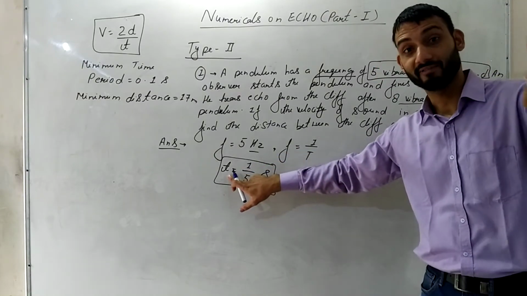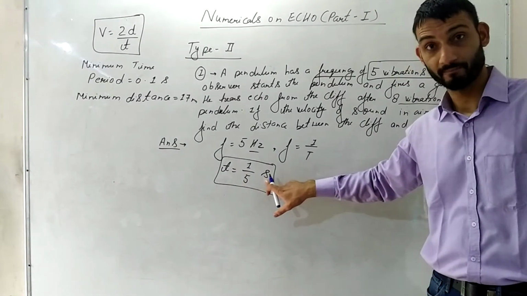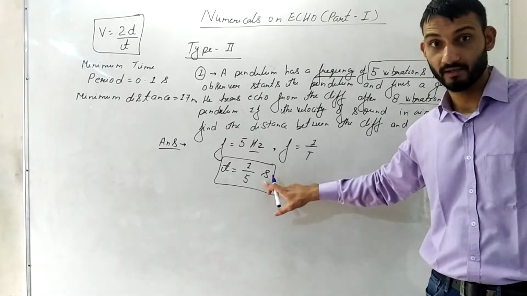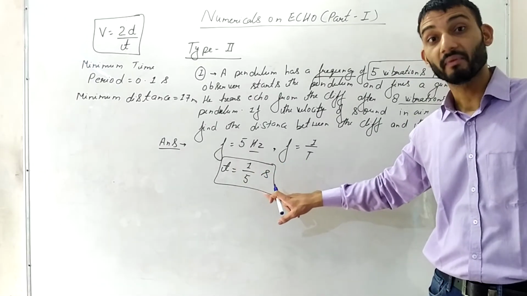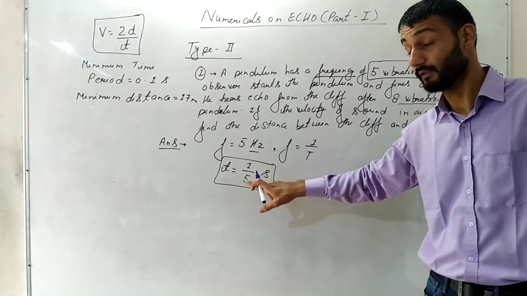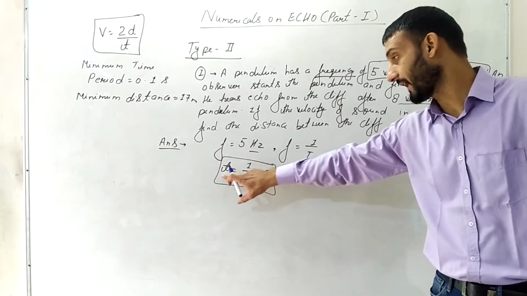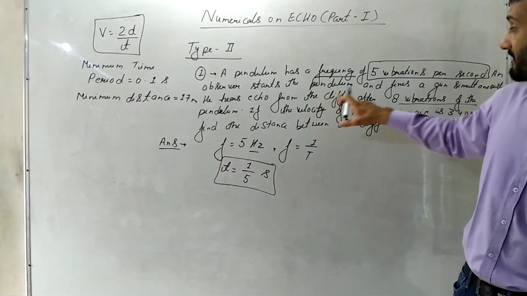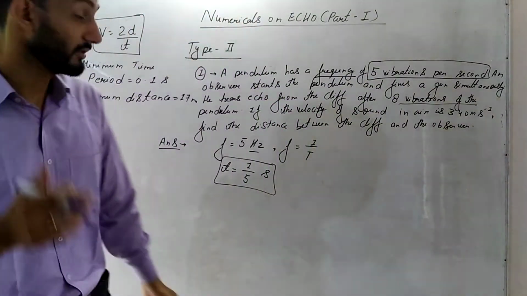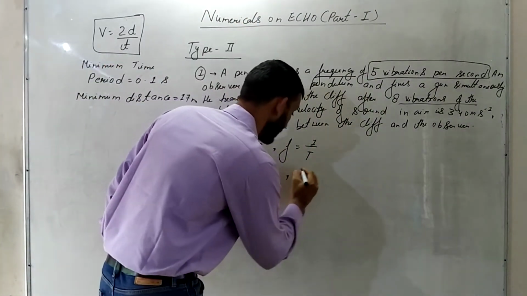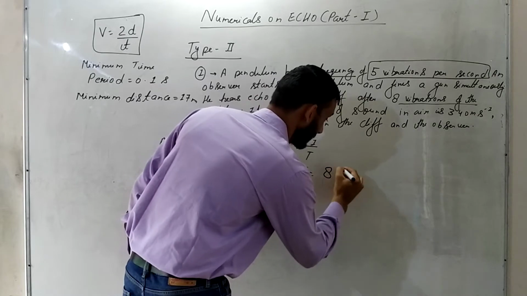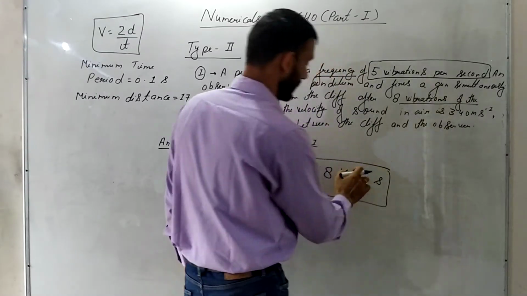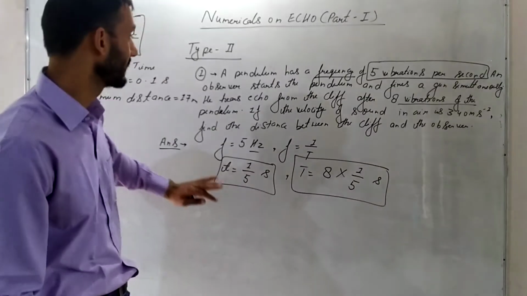Time taken to complete one vibration is 1 upon 5 seconds, because time period is the time for one vibration, while frequency is the number of vibrations done in 1 second. So time taken to complete one vibration is 1 upon 5 seconds. Okay. How many vibrations are done till the time the echo is heard? 8 vibrations. So how much is the total time? 8 vibrations into the time taken to complete one vibration. That is 8 into 1 by 5 seconds. It means 8 by 5 seconds.